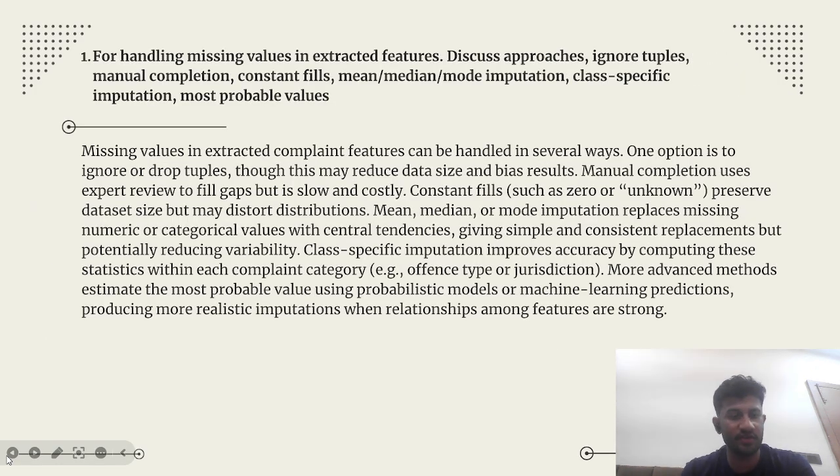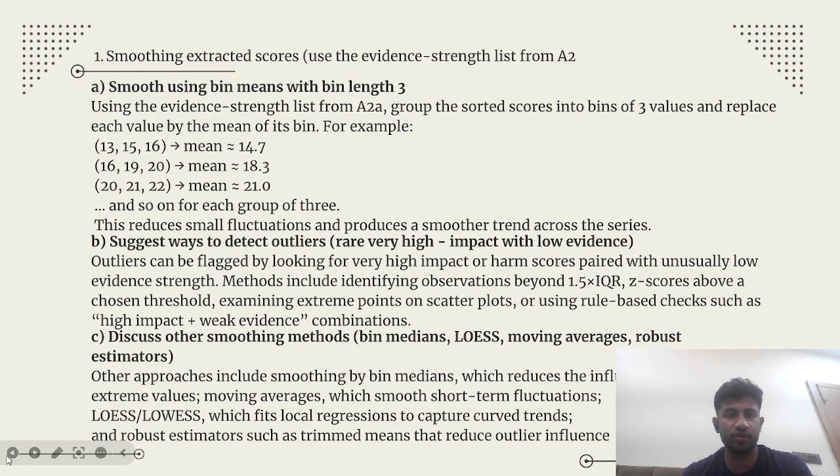Class specific imputation improves accuracy by computing these statistics within each complaint category. More advanced methods estimate the most probable values using probabilistic models or machine learning predictions, producing more realistic imputations when relationships among features are strong.